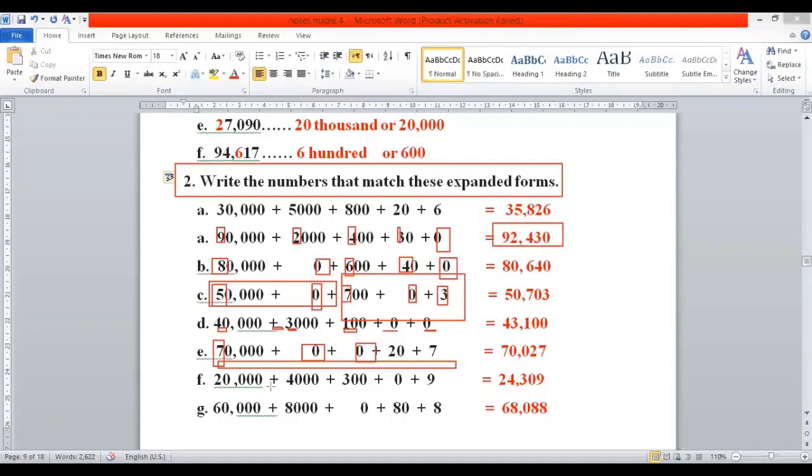Next is part F, 24,390. Similarly, you can write the remaining parts.